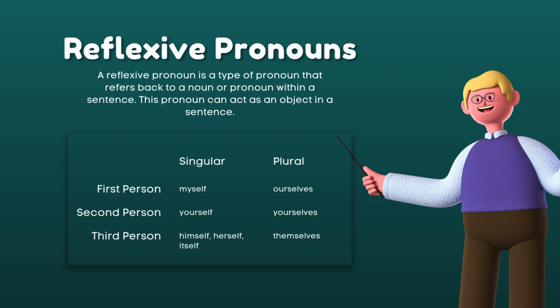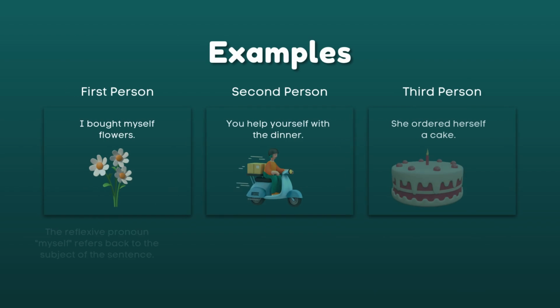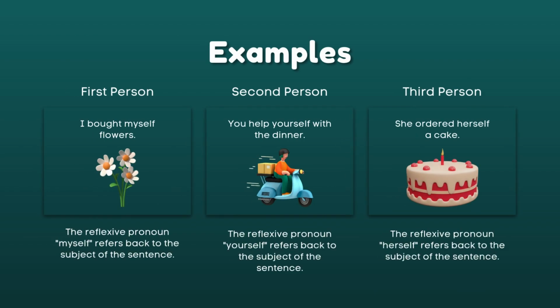Okay, so if you are the subject, then you are also the receiver of the action. I mean your own action. So we have here the examples. Like, I bought myself flowers. Take note, you are the subject of the sentence, and you are also receiving your own action, which is myself.